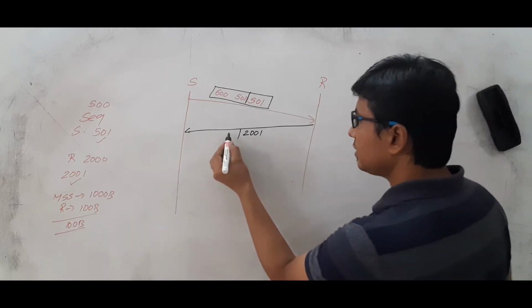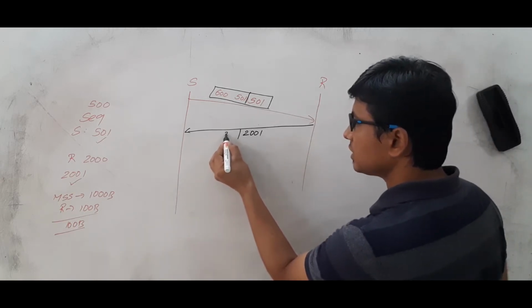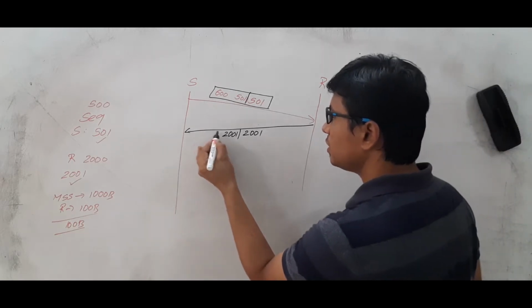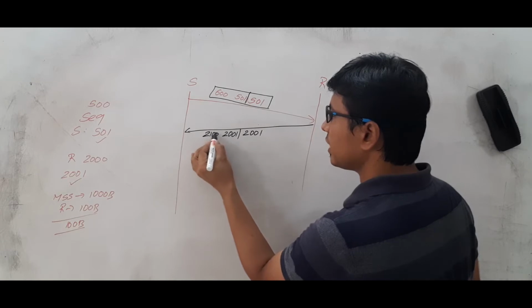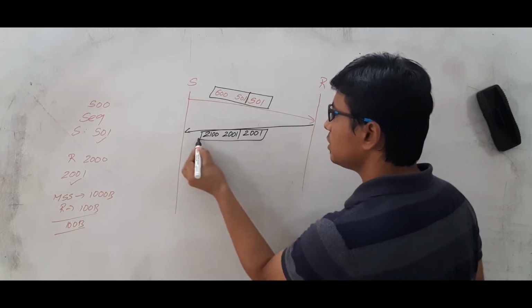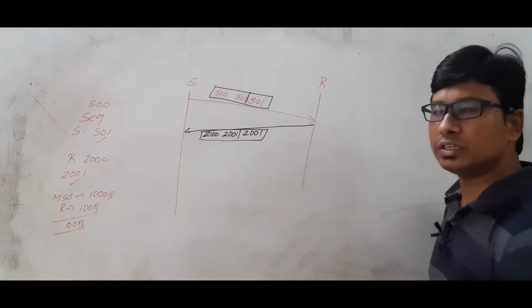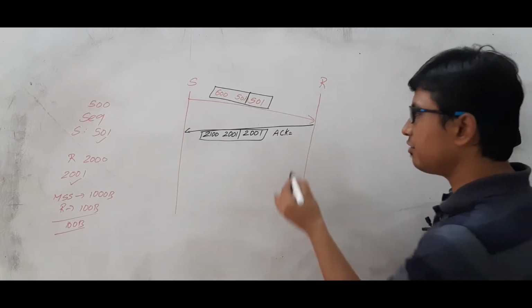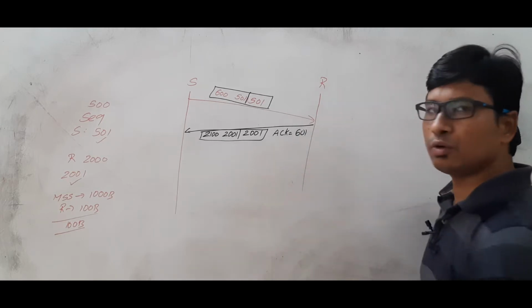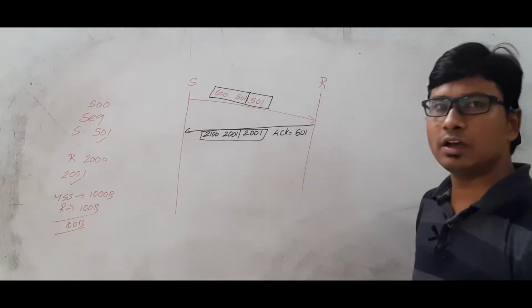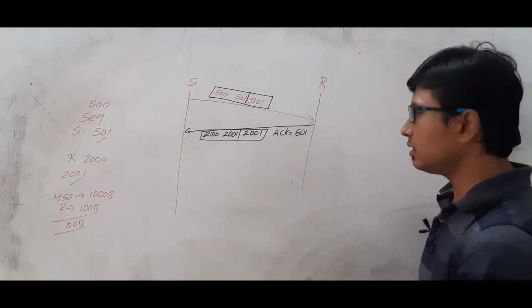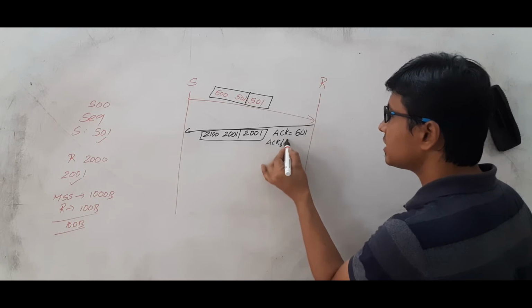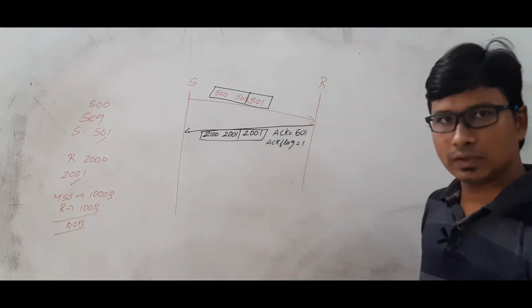One more important thing is that it will send 100 bytes of information, 2001 to 2100, the last byte number is 2100. Also it sends an acknowledgement number saying that I am waiting for your 601st byte, because you sent up to 600 bytes, so send me byte 601, and the ACK flag will be set to 1. Are you able to understand?